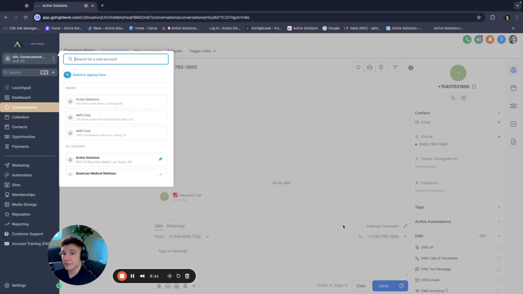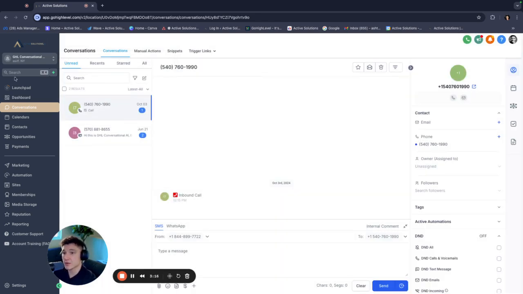And I have different full accounts for each client. So each client has their own dashboard with their own contacts, with their own calendars, their own conversations, etc., their own automations, all of that. So each one is specific to the client.